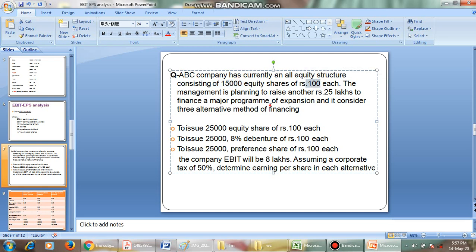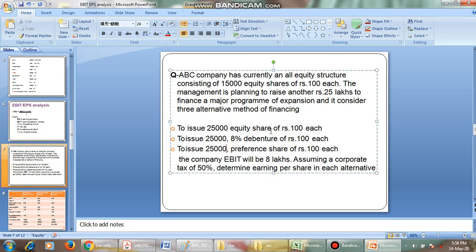Now it wants to raise 25 lakhs. Why does it need 25 lakhs? It wants to finance a major program of expansion. To get this 25 lakh rupees, it has 3 different alternatives. The first alternative is it can issue 25,000 shares, each share 100 rupees. 25,000 into 100 gives us 25 lakhs. This is the first alternative.